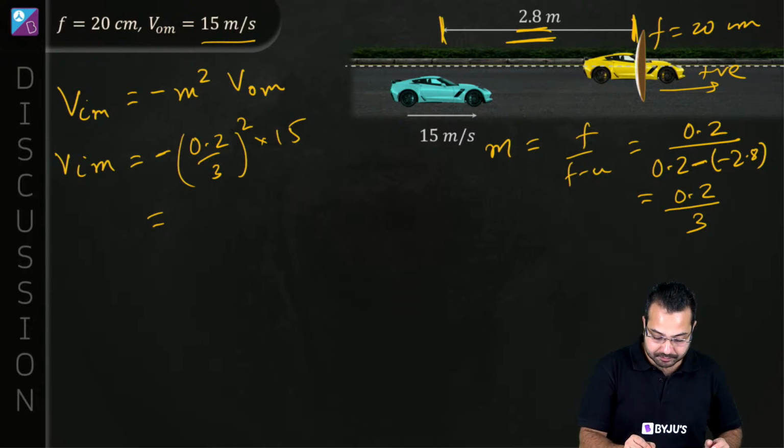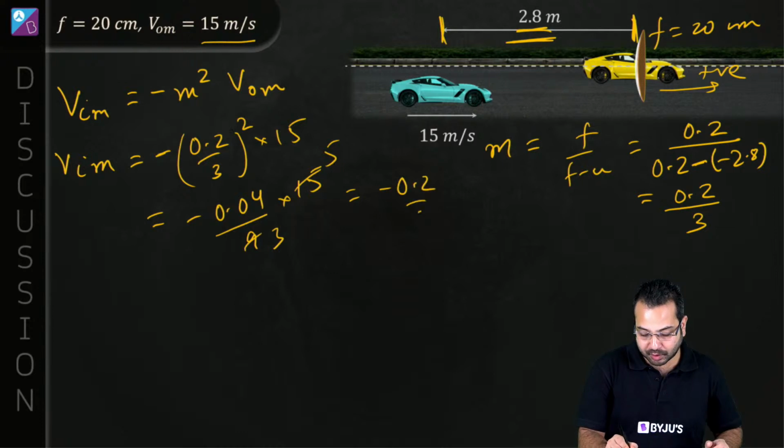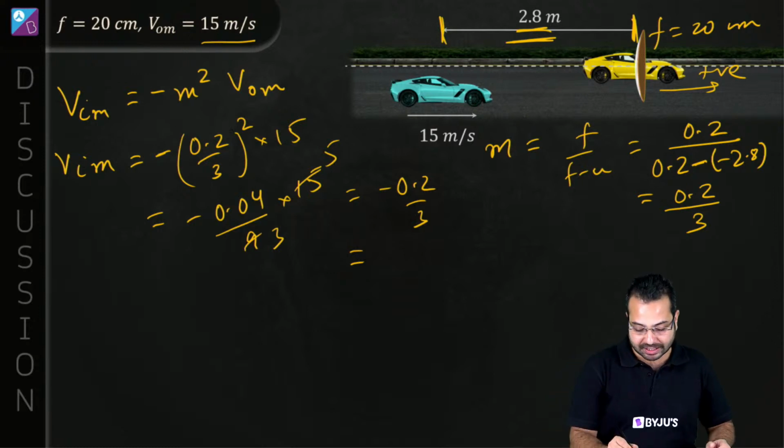This is going to become minus 0.04 upon 9 into 15. So 3 times 5 times. This is going to give me minus 0.2 upon 3, which probably I can multiply and divide by 5. So I'm going to get minus 1 upon 15 meter per second.